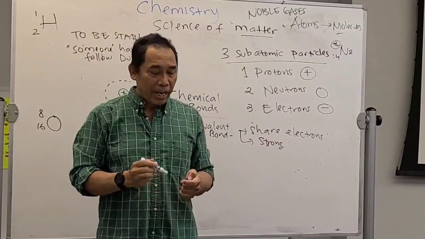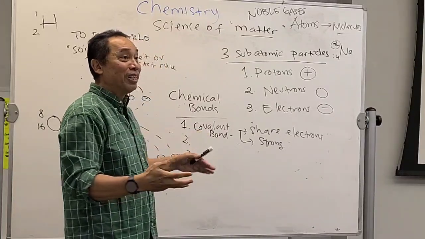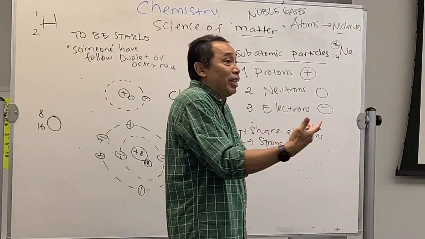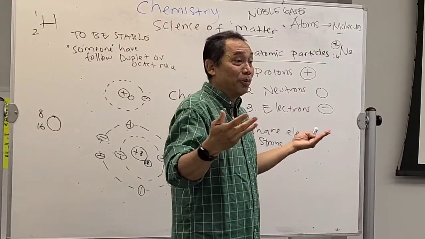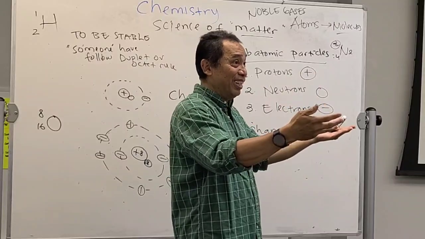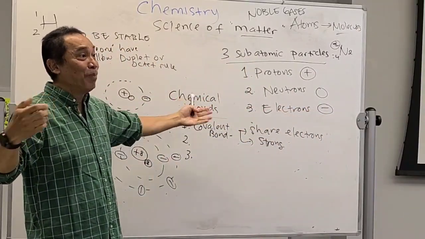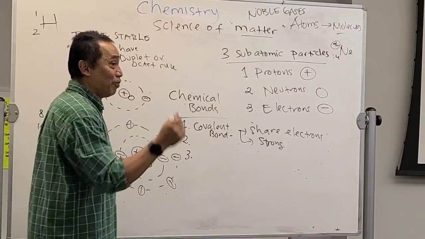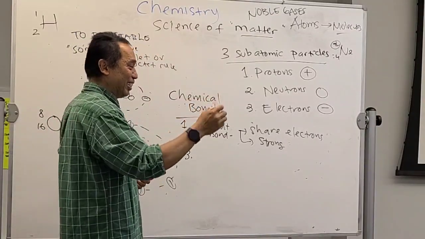Just like marriage. The covalent bond is just bonding between a man and a woman to be married. What do they do? They share things. They share the money. They share their children. It's going to be difficult to break. Very strong. Family bonding. Wife and husband. Get it? Just to make it easy for you to understand.